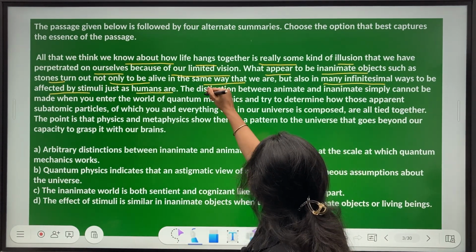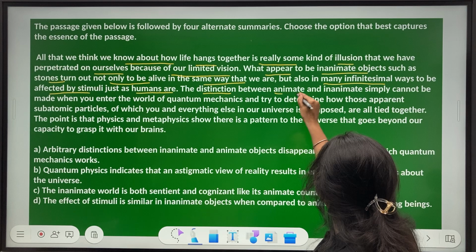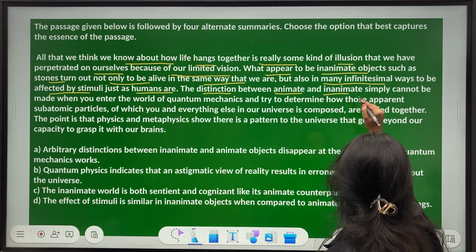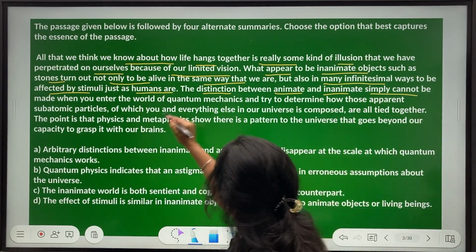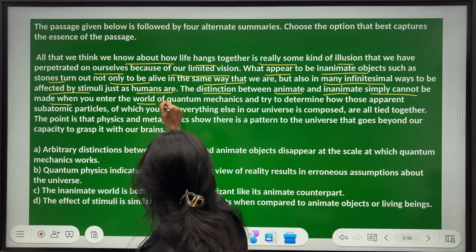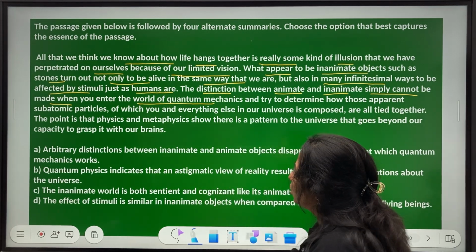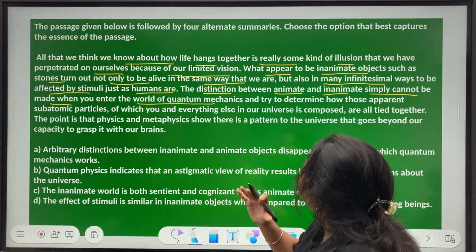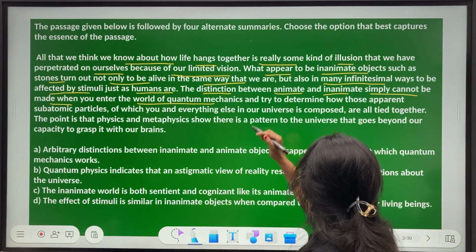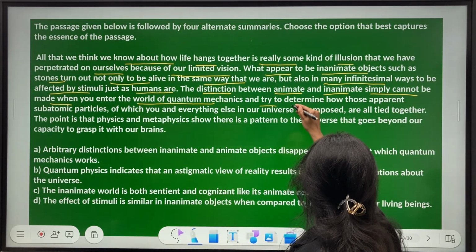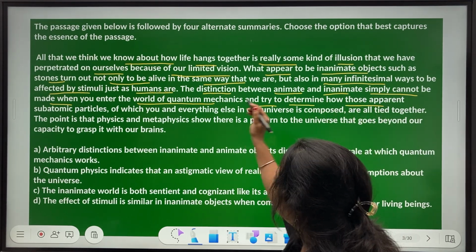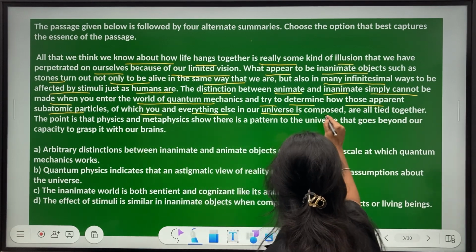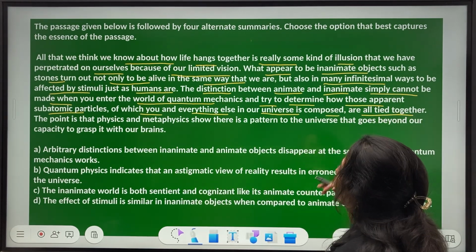The distinction between animate, meaning living, something that is lively, and inanimate, meaning non-living, simply cannot be made when you enter the world of quantum mechanics. When you step into the world of quantum mechanics, which is a branch of study, you cannot really distinguish between what is living and non-living, and try to determine how those apparent subatomic particles, of which you and everything else in our universe is composed, are all tied together.